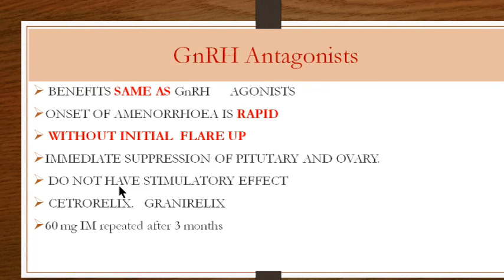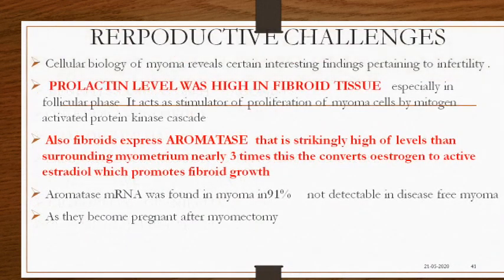And this stimulatory effect is spared. The drug molecules of these are cetrorelix and ganirelix. The dosing is 60 milligram, given as intramuscular injections, and they have to be repeated every 3 months.